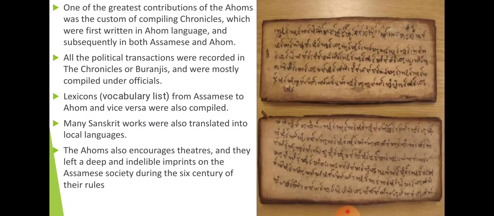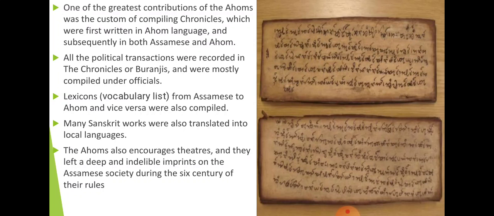The chronicle which was written in Ahom language was translated into Assamese, so that Assamese-knowing people can also read, and Ahom-knowing people can also read.